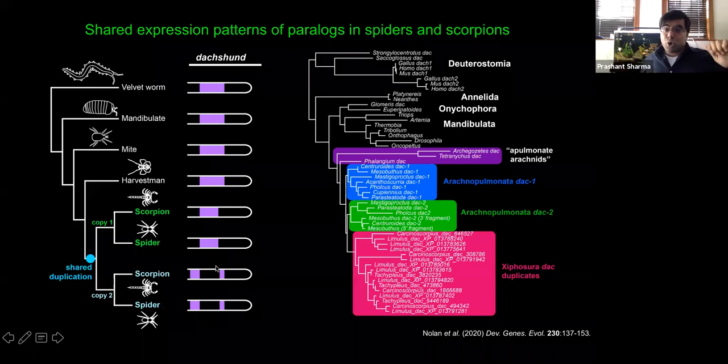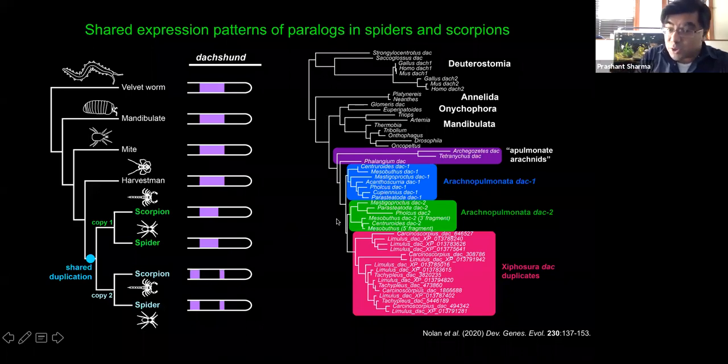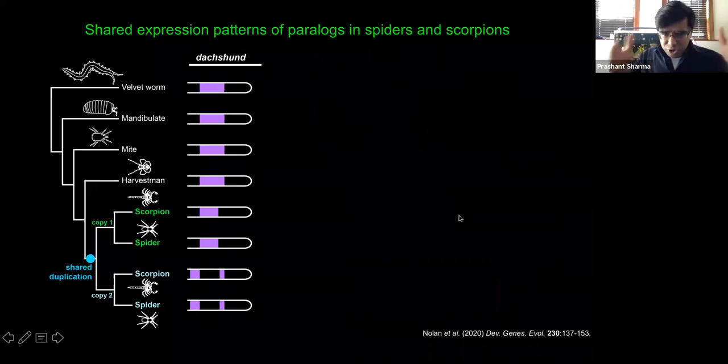What's more, Eric was able to show that this pattern is exactly reflected in the gene trees of such genes when they're well sampled. So the medial unbroken band that you saw for doxin-1, all of these copies cluster together in the gene tree. There's an Arachnopulmonate-specific cluster in which we have scorpions, a Euperygi, and spiders. The broken copy, the one that has the split band, clusters as doxin-2. Here, once again, are horseshoe crabs with their own independent duplications, doing their own thing, nested inside the chelicerates. And at the base of the tree, we have apulmonate arachnids, which have single copy homologs for this gene, like harvestmen and Acari.